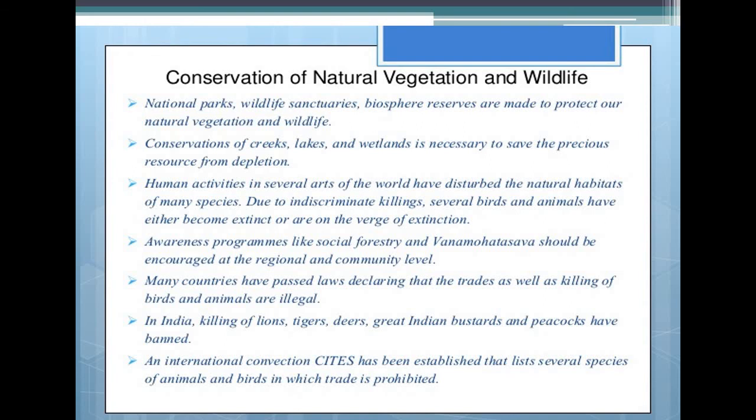So these are some of the methods or actions that are taken by the government or by the people. Mainly the people can spread awareness programs about social forestry, about the conservation of natural resources, the protection of animal life, and the protection of plants. So some methods are adopted by the government or by the people to conserve the natural resources.